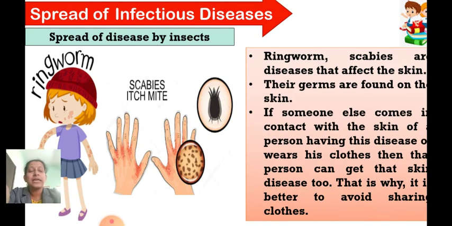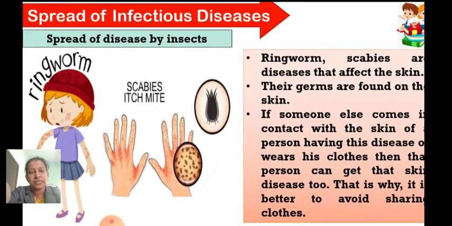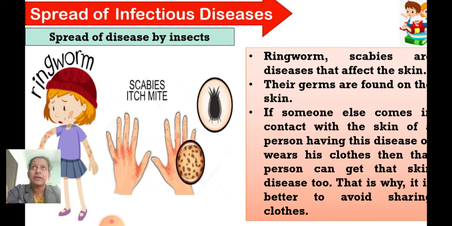Therefore, if someone else comes in contact with the skin of a person having this disease, that is one way it spreads. Second, if an infected person's clothes are worn by somebody else, then that person can get the skin disease too. That is why it is always better to avoid sharing clothes. And also, if someone has such an infection, one needs to stay away from these infected people. You must have seen that if someone is suffering from chicken pox in the class, that person is not allowed to come to school.